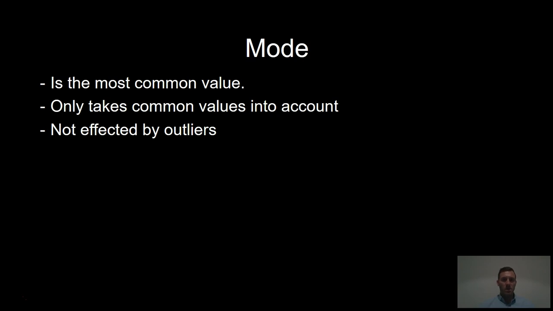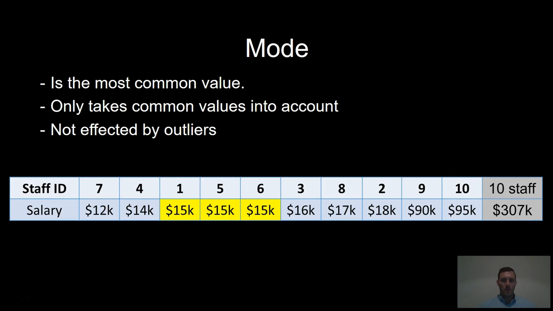You're more likely to use the mode in a supermarket when analysing the sale of products, or in a shoe shop when analysing the size of shoes sold. The mode would tell the supermarket or the shoe store which product or shoe size they need to restock most often. Here we have the same set of ordered data from the previous example. The mode is a lot easier to identify when the data is in ascending order. Here it is 15,000, which was pretty similar to the median, which was 15,500. For this data set, it's a better measure of typical salary when compared to the mean, which was 30,700.